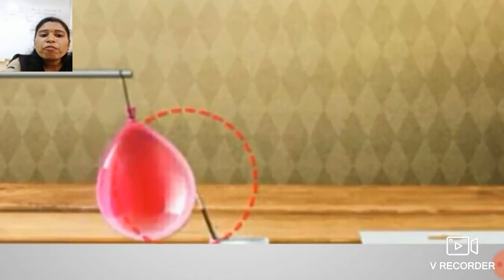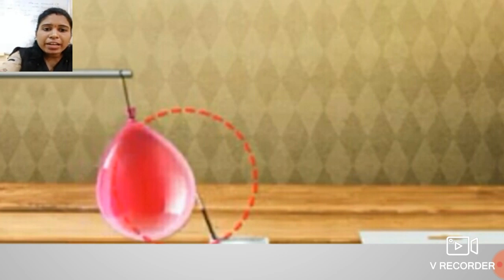This refill and this balloon get attracted towards each other because they possess different charges, not the same charges, and due to which they attract towards each other. Got it students?